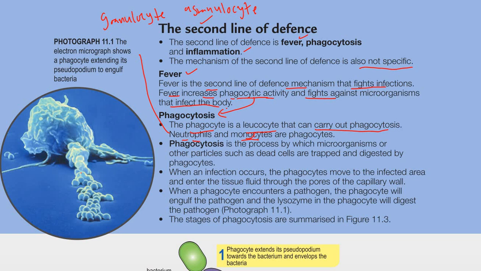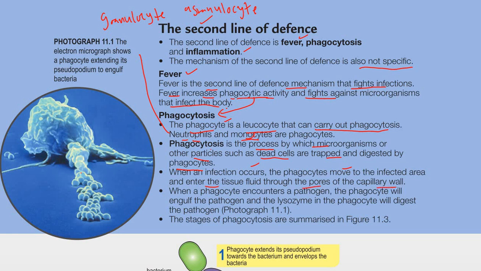So this is the meaning of phagocyte: a leukocyte that can carry out phagocytosis. So what is phagocytosis? Phagocytosis is the process by which microorganisms or other particles such as dead cells are trapped and digested by phagocytes. When an infection occurs, the phagocytes move to the infected area and enter the tissue fluid through the pores of the capillary wall.